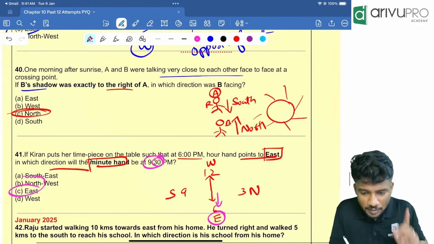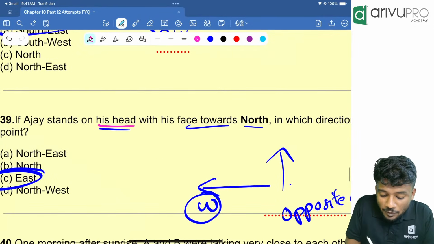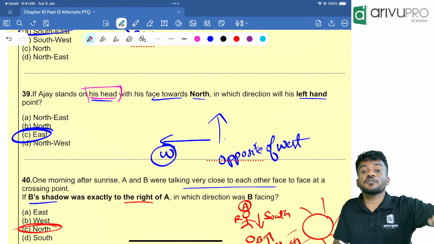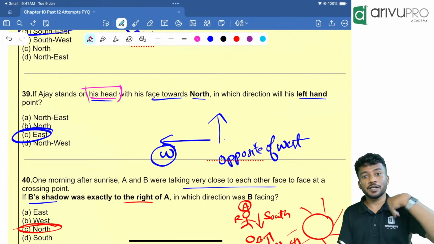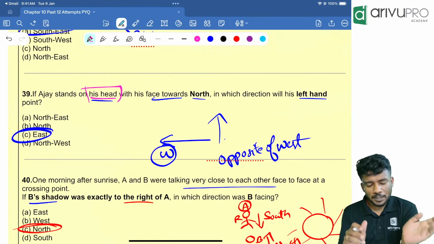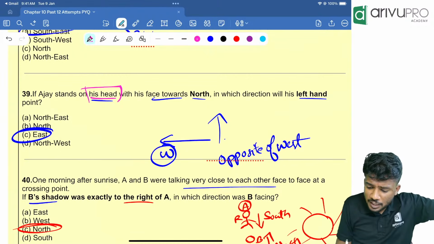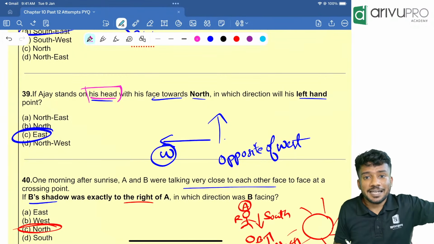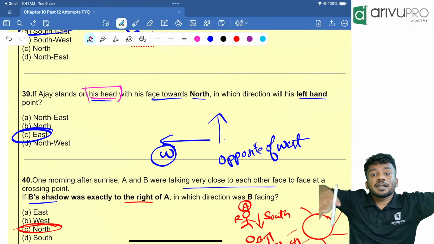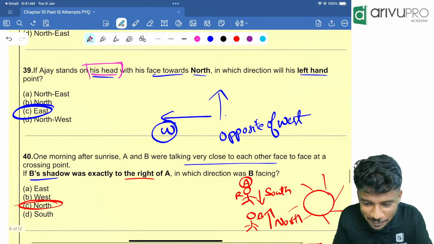Opposite of west. Please explain once again in detail, sir. Yes. So, Sudarshan, look here in this question, what happens? Ajay stands on his head. That is the condition. If a person is standing on his head, whatever we are seeing will become ulta, opposite. For example, if you are looking normally towards north, that means you are seeing north itself. But if you are looking normally towards north, your left hand will be towards which direction? It will be towards west. Correct? Now, when you are in the ulta form, standing on your head, then your left hand will be in the opposite direction, east. That is the basic thing. Just think logically, you will get the answer. Okay.